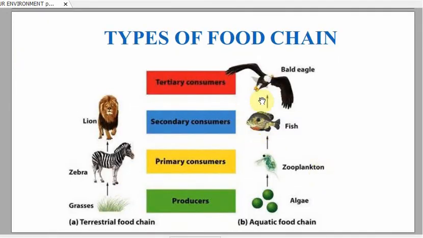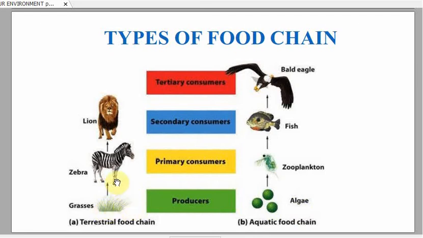The food chains are of mainly two types: terrestrial food chain, which takes place at the land surface, and aquatic food chain, which occurs in an aquatic habitat. So we can see here the producers in the terrestrial food chain may be plants, and in the aquatic food chain may be phytoplankton. So the food chain starts with the producers only.